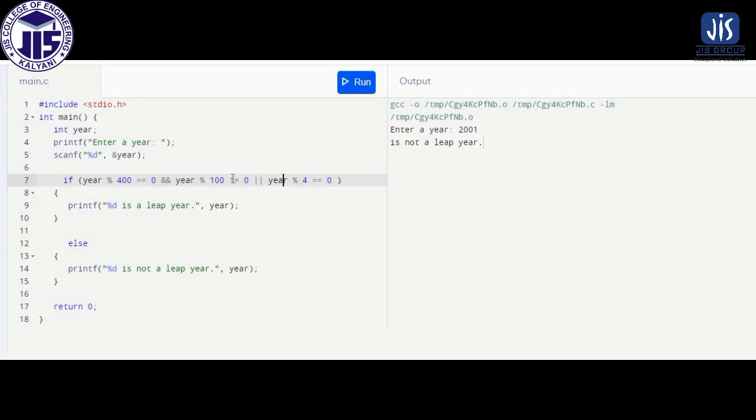So basically, in that way, by using logical AND and logical OR operators, we can merge multiple conditions within one if statement. The previous program that I showed was using only one condition within an if. Here I have shown where we are using multiple conditions within an if statement to execute a program.